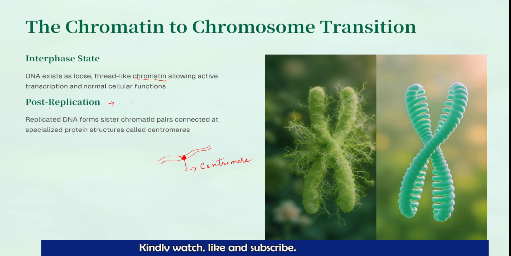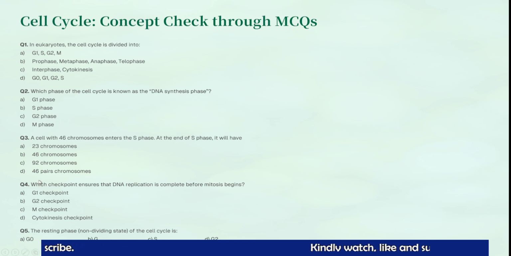So let's discuss some questions related to this. I need to check your understanding of the concepts. There are 5 questions. First question: in eukaryotes, the cell cycle is divided into which? The correct option is G1, S, G2, and the M phase. This is the whole process.